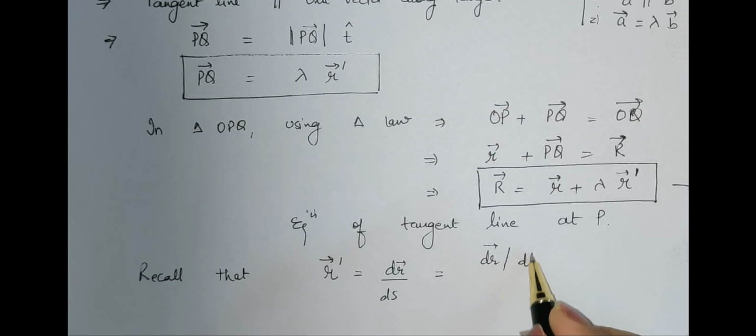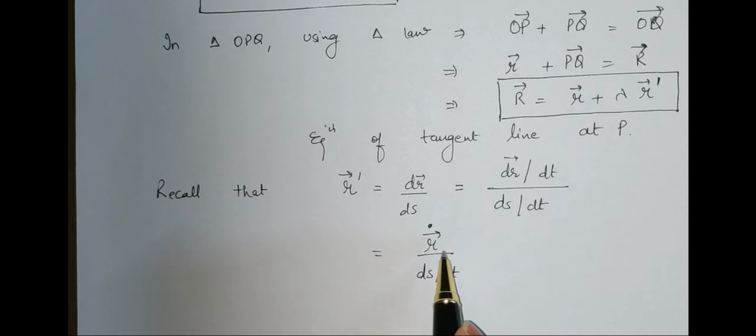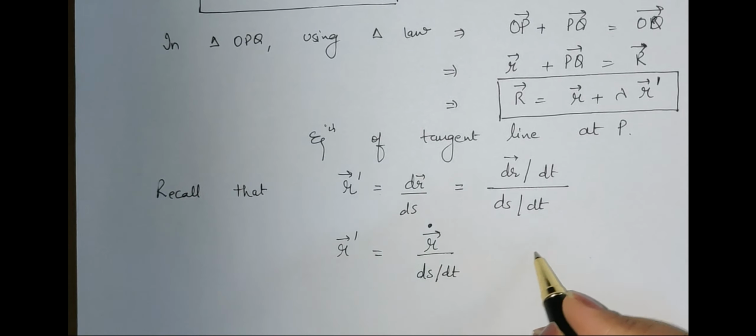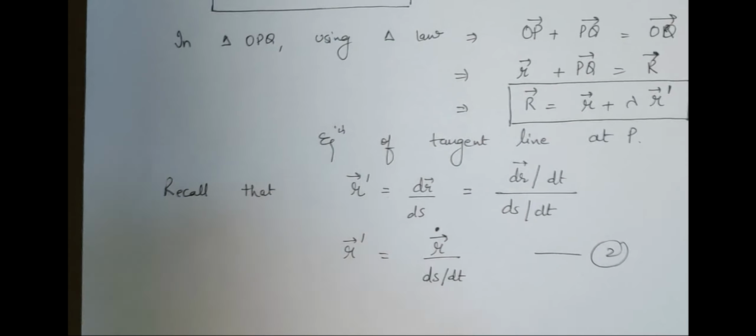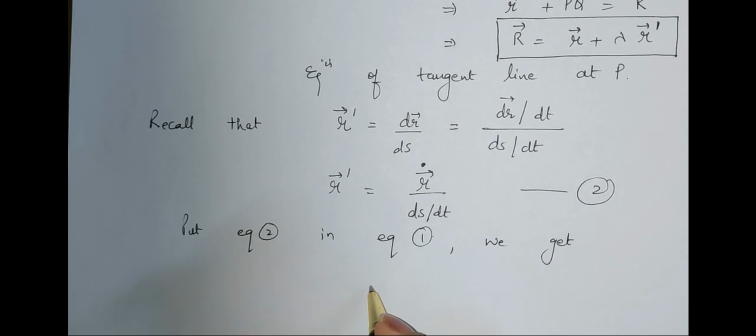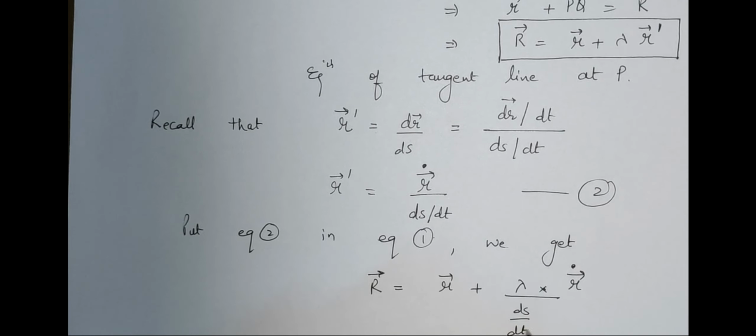So what I can do out of this, I have the value of r dash now. So r dash is expressed like this. Now I am going to substitute this value 2 in equation number 1. We get vector R is equal to vector r plus lambda times r dot divided by ds by dt.